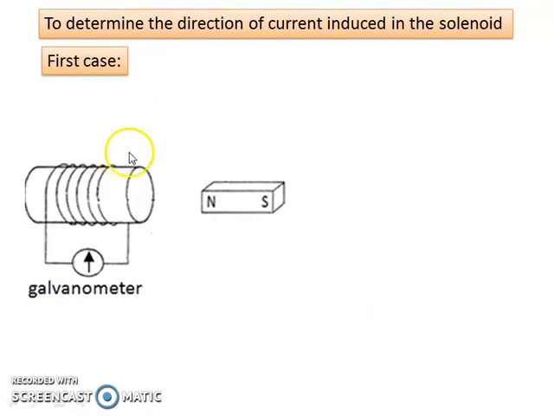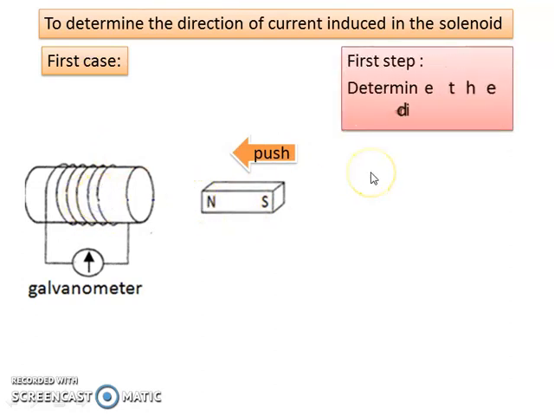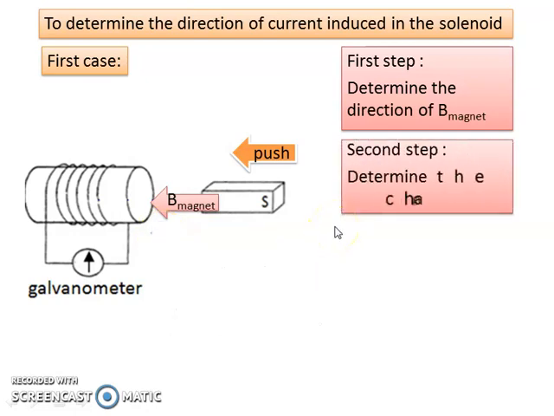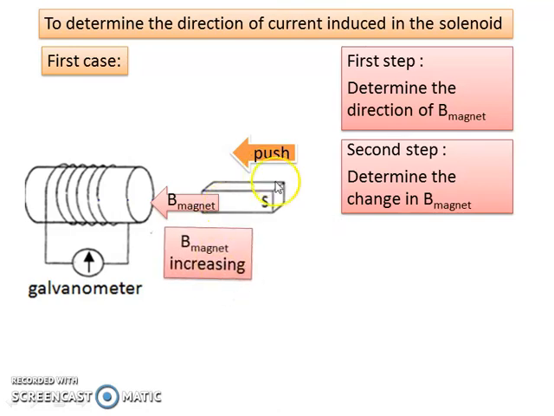The first case: we move the magnet towards the solenoid. First step, determine the direction of the B magnet. From the magnetic field here, the direction of the magnetic field is from north to south. So therefore the B magnet is to the left. Second step, determine the change in B magnet. The B magnet is increasing, because as you move the magnet towards the solenoid, the strength of the magnetic field is increasing.